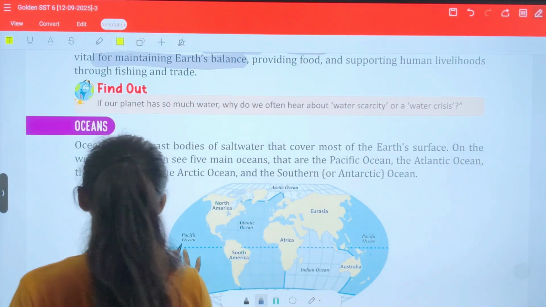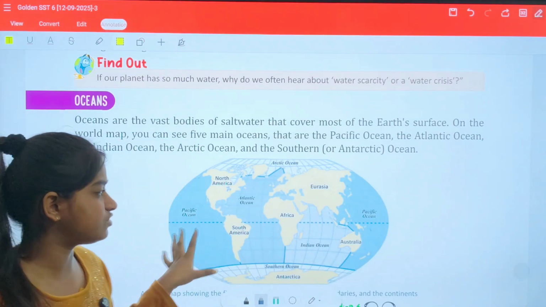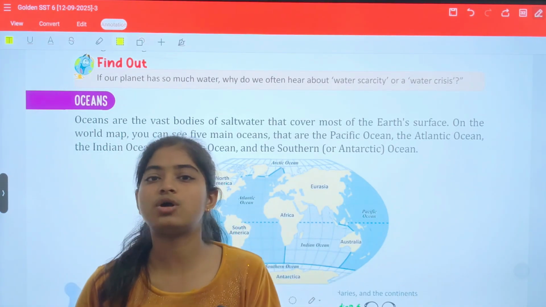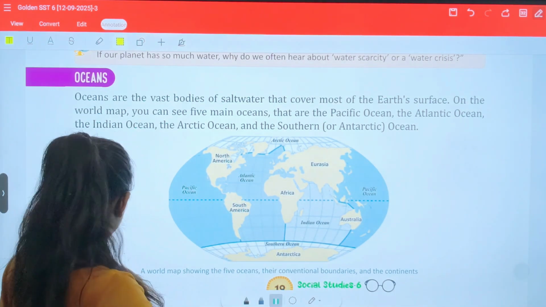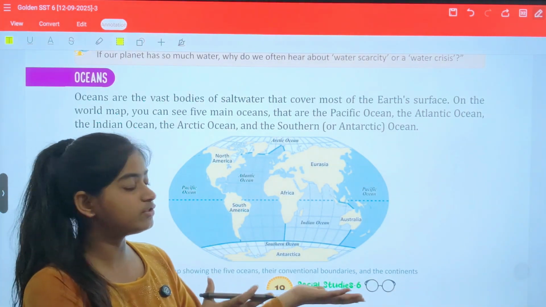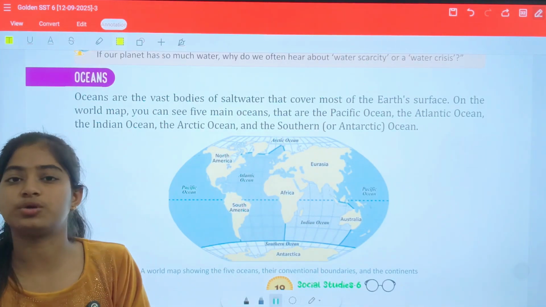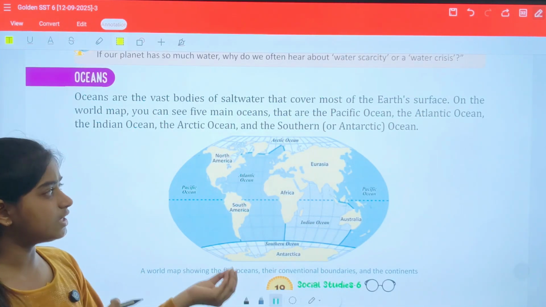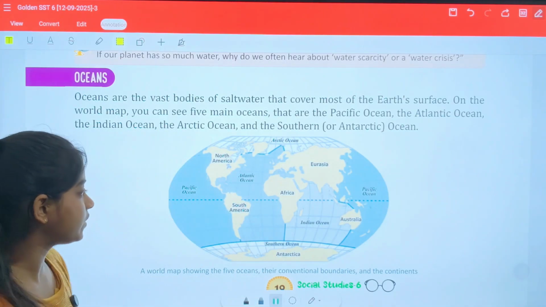So let's study oceans. Oceans are vast salt water bodies, which we have already discussed. That's why this is not available for us for drinking. The blue color you can see in this image represents the oceans, the water bodies present on the Earth. You can see that almost the whole area is blue. That's why it is called a blue planet.